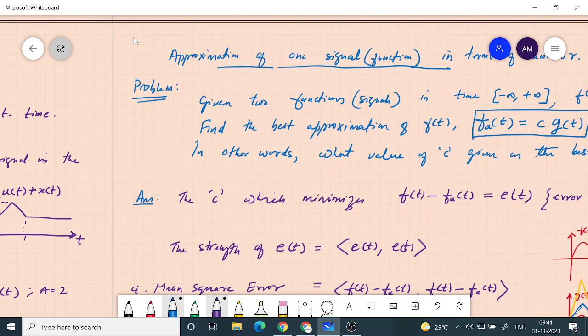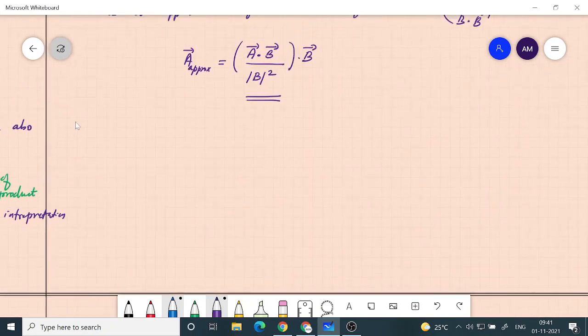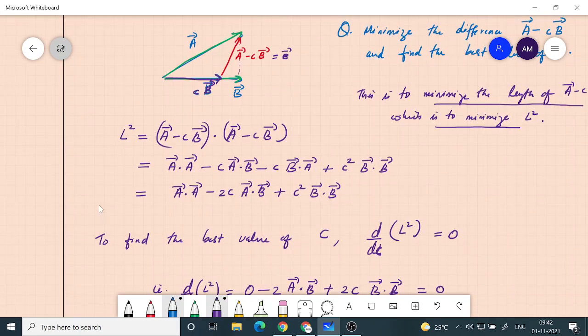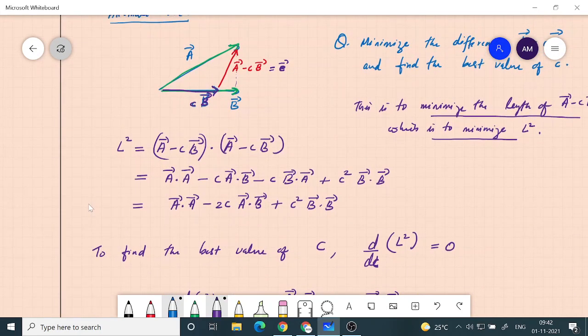If you go back to the vectors, you can look at the picture. We are trying to minimize the length of the red vector, which I denoted as A minus CB. I can call it vector E also. This is called the error vector.